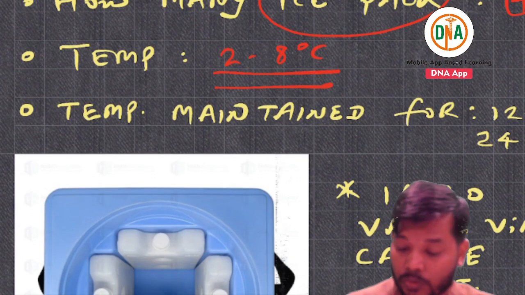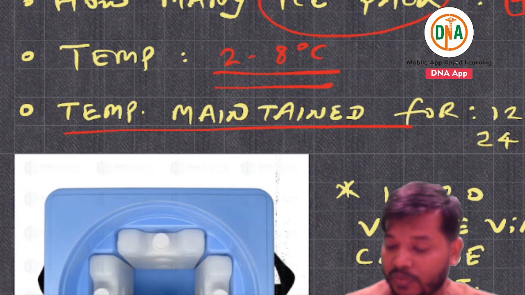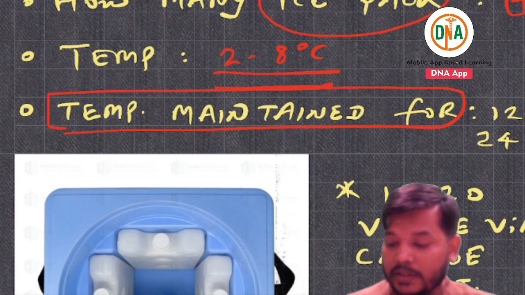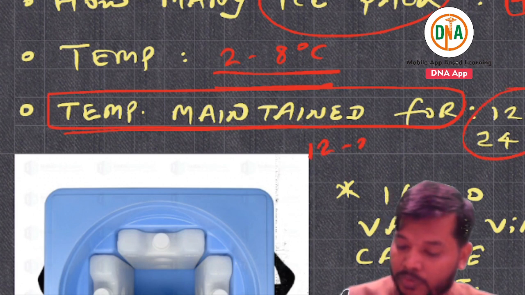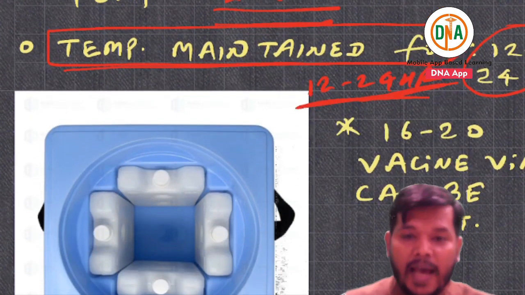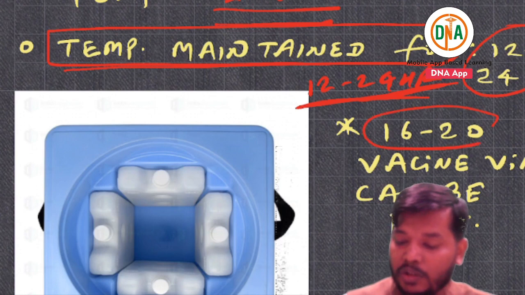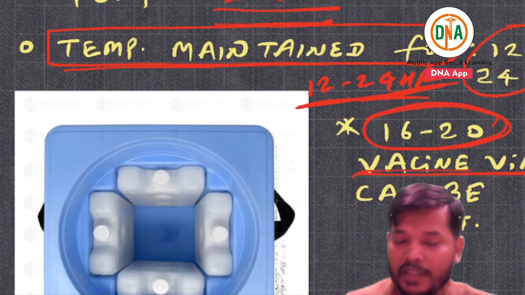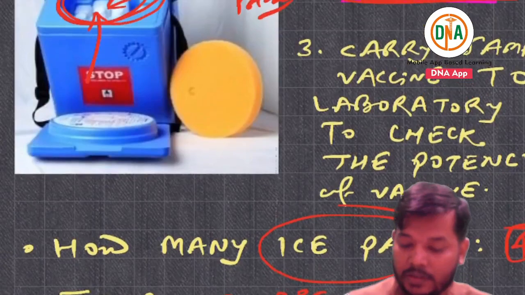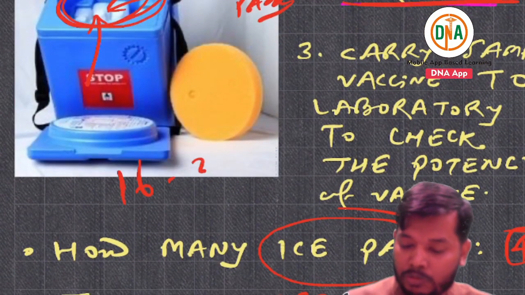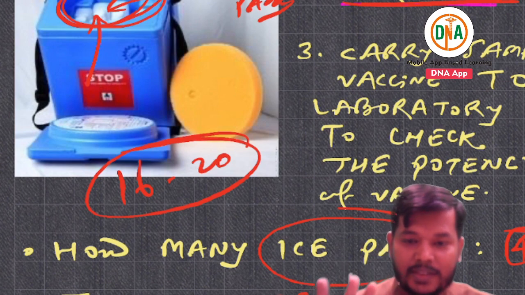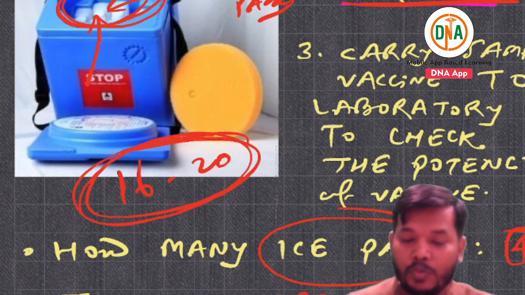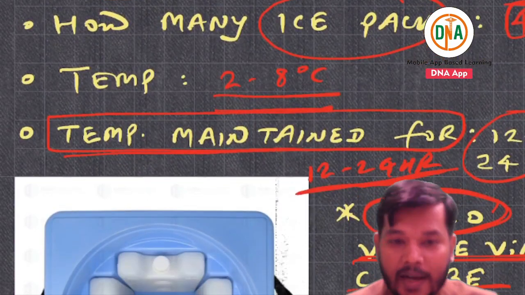They can ask you for how long the temperature is maintained. They can maintain the temperature for 12 to 24 hours. And usually 16 to 20 vaccine vials can be kept in this vaccine carrier. How many? 16 to 20. 4 ice packs and 16 to 20 vaccine vials can be kept there.